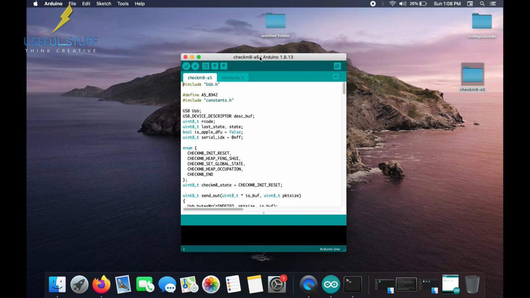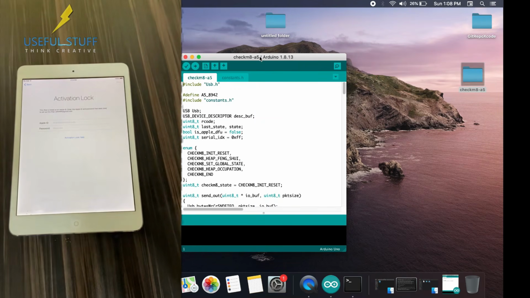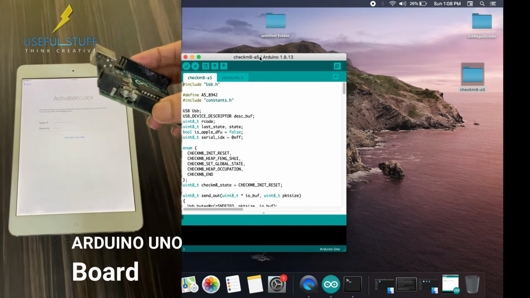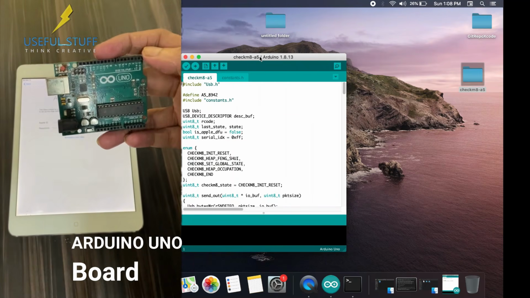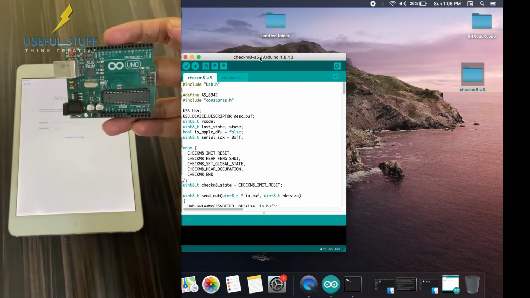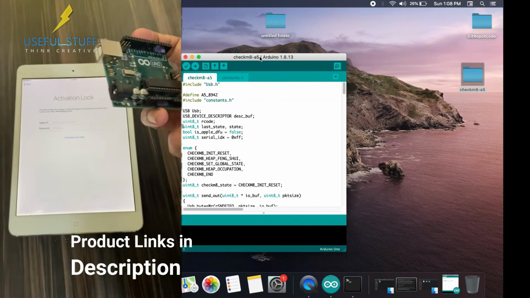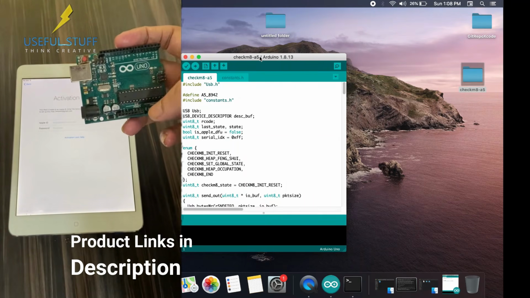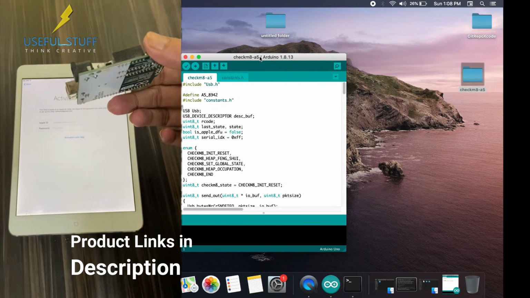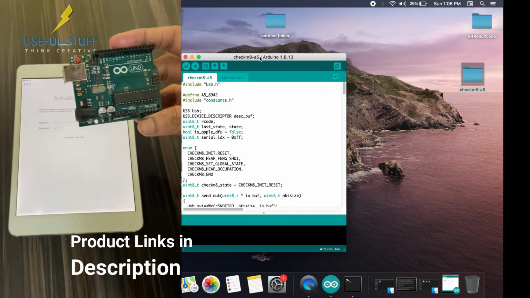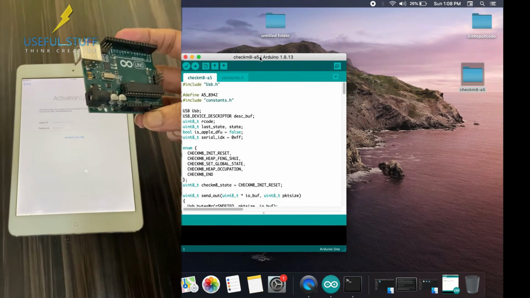to the Arduino device. This is my iPad mini first generation, which is in the activation lock state, and this is the Arduino Uno board. I've put the product link in the description below, so make sure you click on that specific link and get yours, because getting the correct product is also very important.